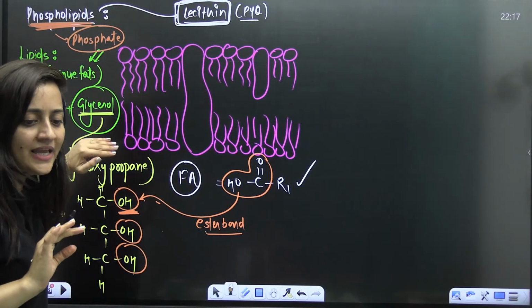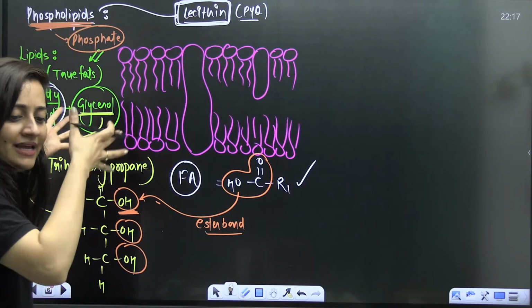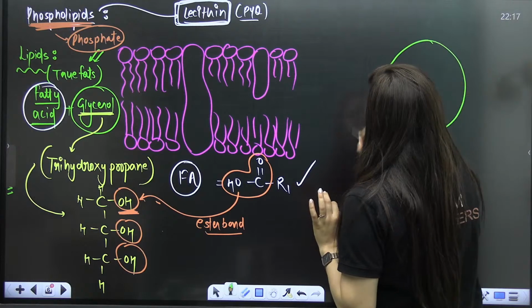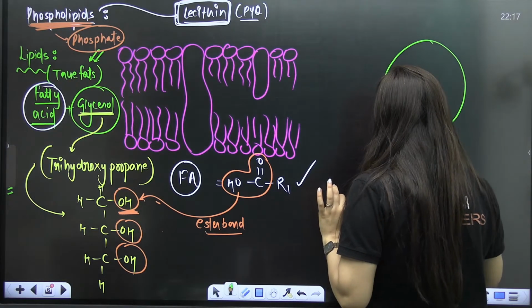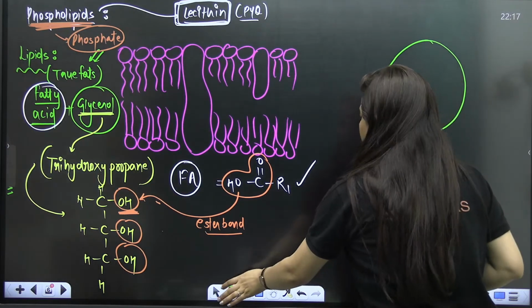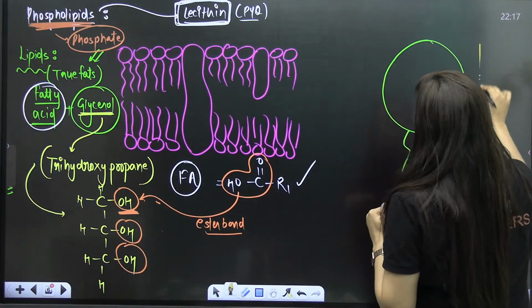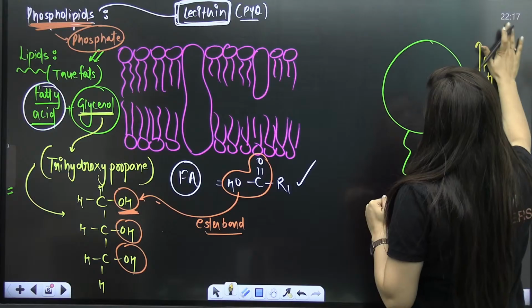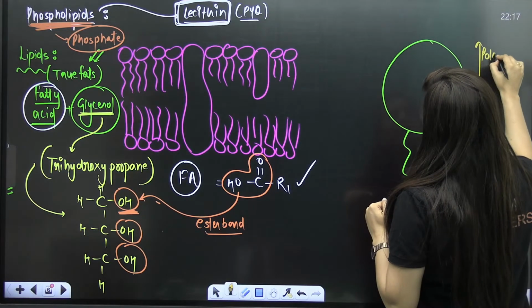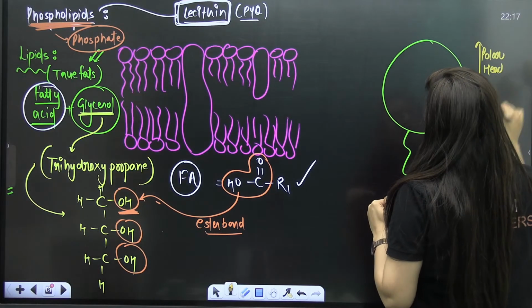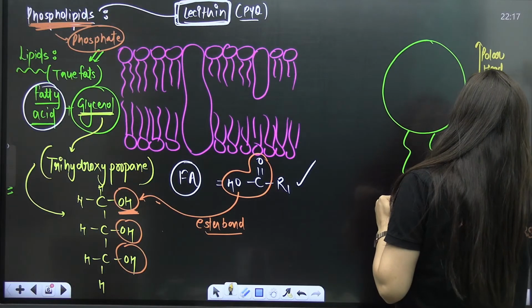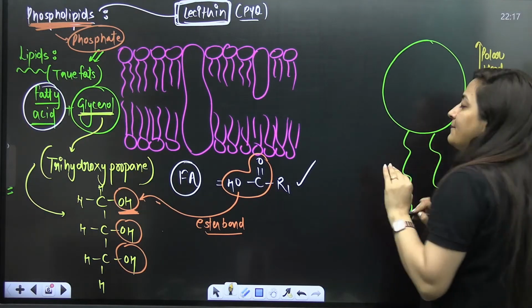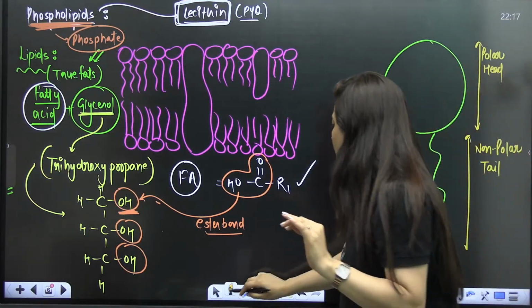This is about the meaning of lipids, and this is about the meaning of phospholipids. Now, when I look at the structure here, I'm talking about this round structure and this other structure as well. When you see this part, you call it the polar head. And this portion is the non-polar tail. Is it clear? Polar head and non-polar tail.